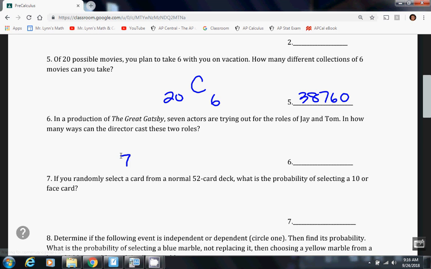Okay, so those are dealing with how many different ways we can make something happen, or see something. So starting with number 7, we're dealing with true probability questions, saying what are the odds or what are the chances, what's the probability of something happening. So first, we're dealing with cards.